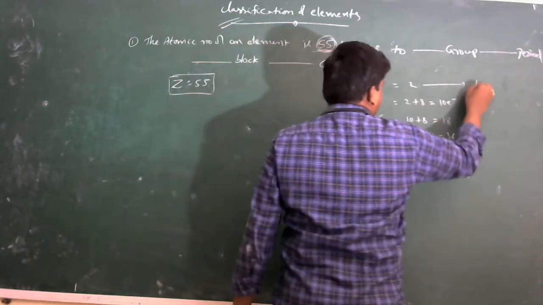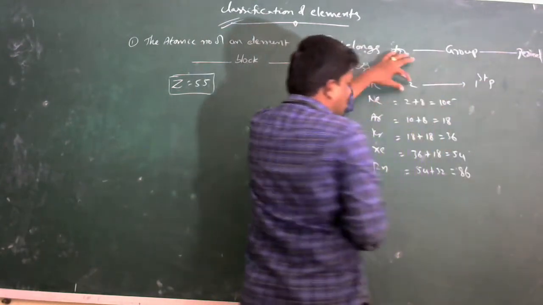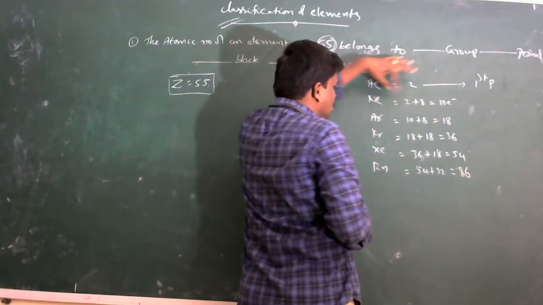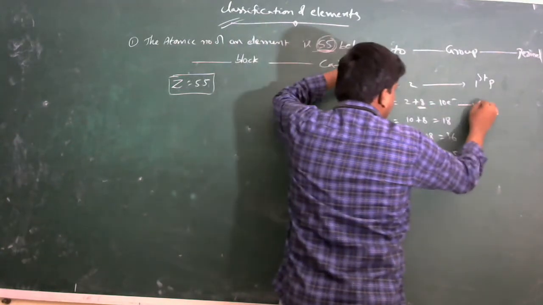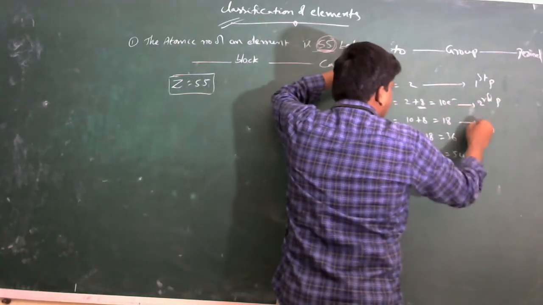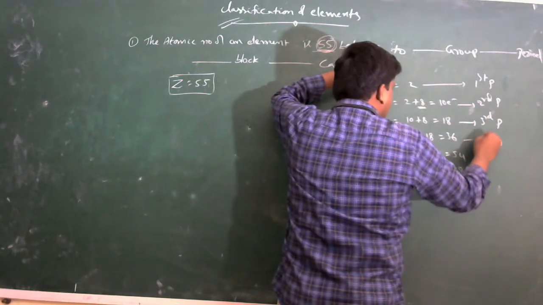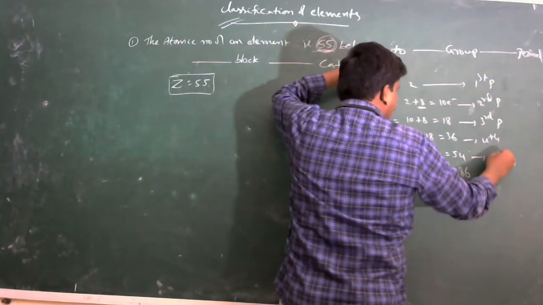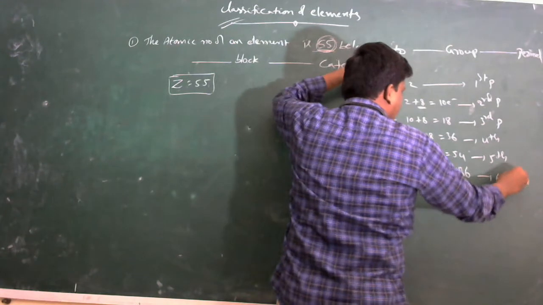This is first period: 2 electrons present in 2 elements, and adding 8 elements each. That means second period, third period, and fourth, fifth and sixth period.